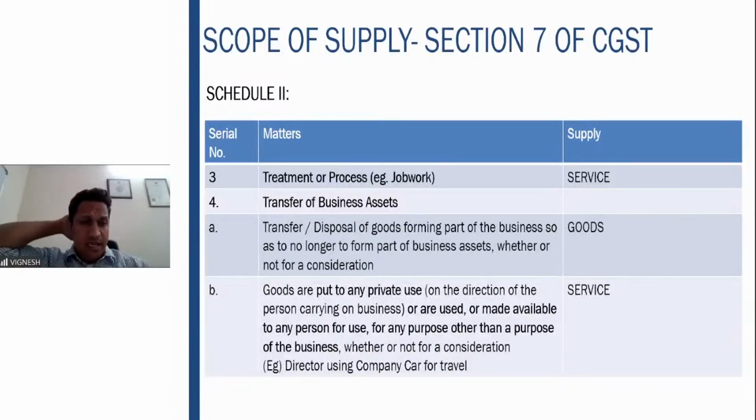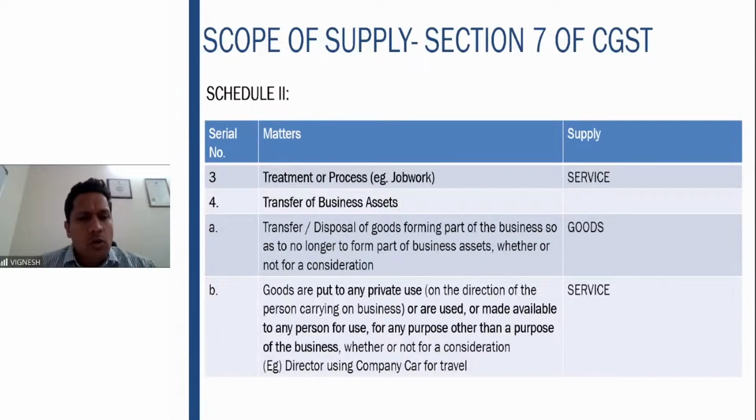Transfer of business assets, as I told you, if you are transferring or disposing the goods forming part of the business so that they no longer form part of the business assets, whether or not for a consideration. So this is to be treated as supply of goods. So if you have any business goods which no longer is a part of the business and you're transferring the goods in that particular situation, whether or not for a consideration, it doesn't matter. But again, this is subject to schedule 1. If it is not for consideration, refer to schedule 1. This is always subject to schedule 1 because schedule 1 covers the things which says no consideration. Then this is supply of goods.